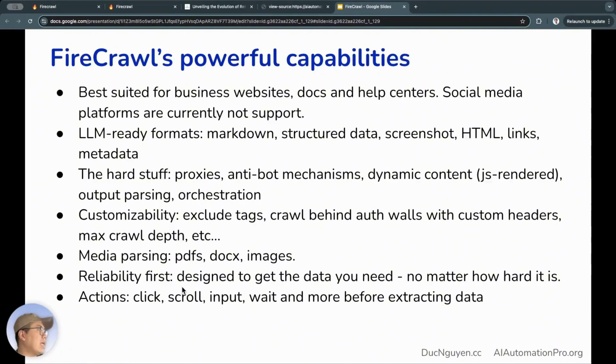Reliability is put as the top priority so that it can extract the data we need. Actions supported: clicking, scrolling, inputting, filling information, waiting. Before it extracts the data, like I said, there are many websites where you have to perform some action for the data to show up. Only then can we extract that data.